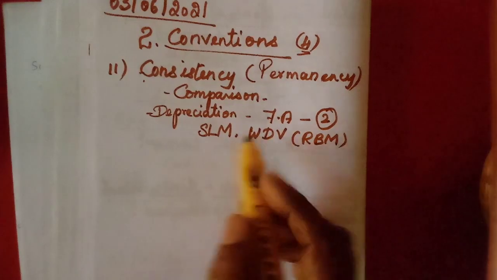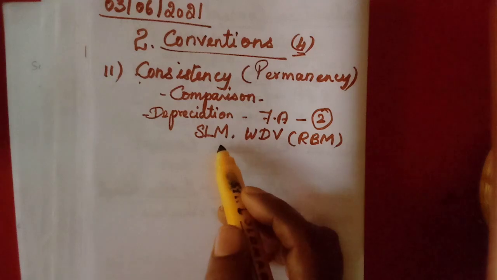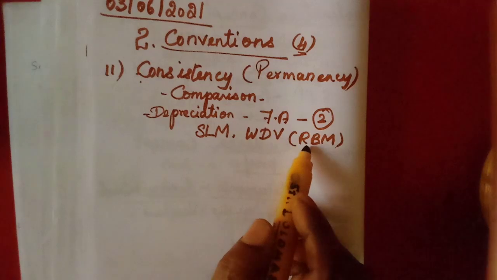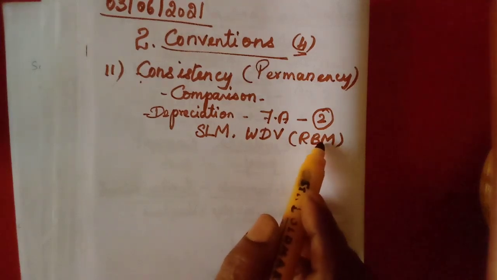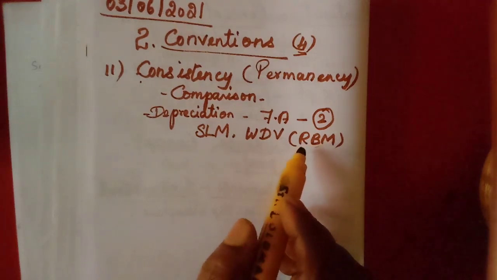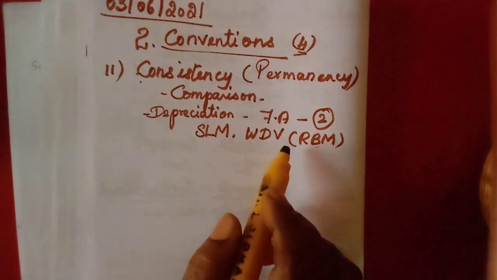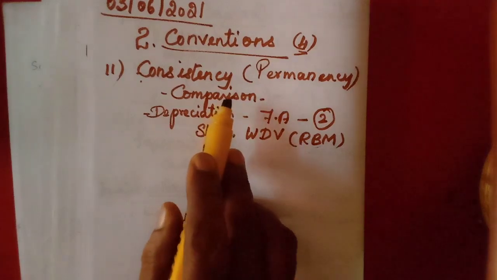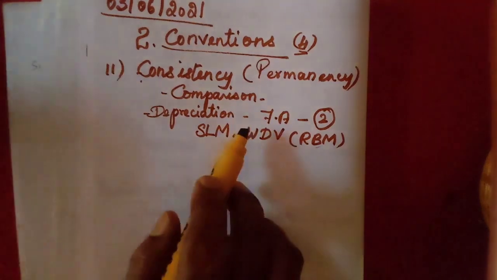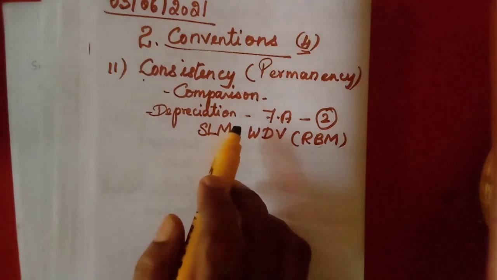If they use the straight line method, they must follow the same method for many years. Or if they follow the reducing balance method for a particular asset, they have to follow the same method till the end of the life of that asset. So we should not conclude that these methods may never be changed. Changes can be made, but changes are possible only under some conditions.